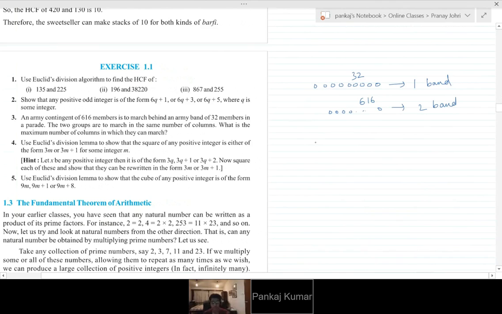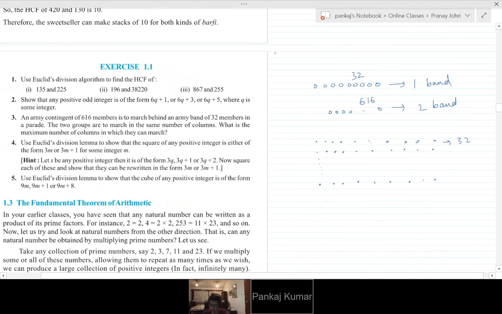Now, can we arrange this 616 exactly following this? We have to find the HCF, so for that we have to divide and see.